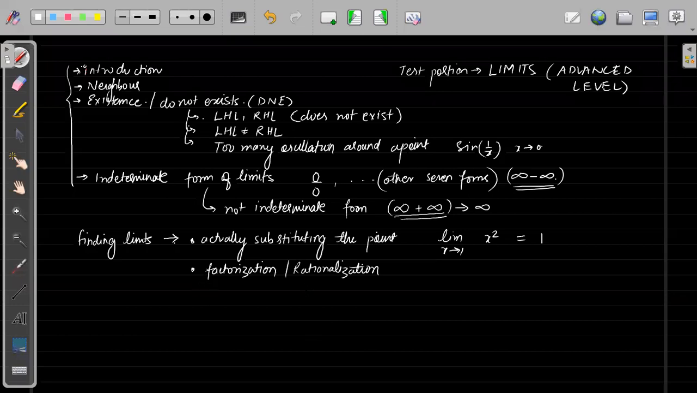After factorization and rationalization, we saw the next method was using the Taylor series, or using the series of some particular function around a point. So we have some standard expansions of some standard functions, also known as Taylor series.